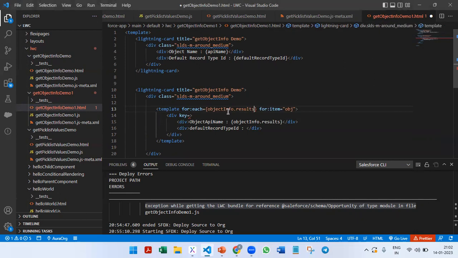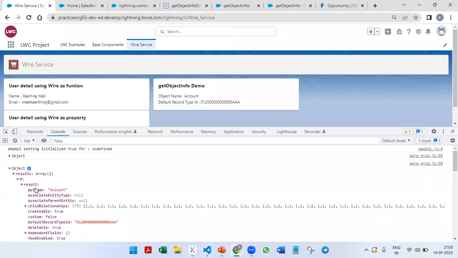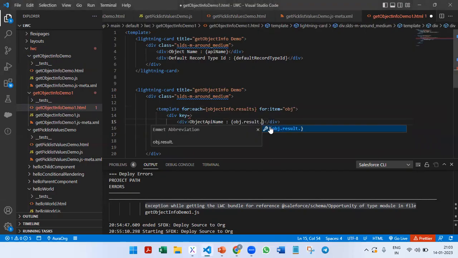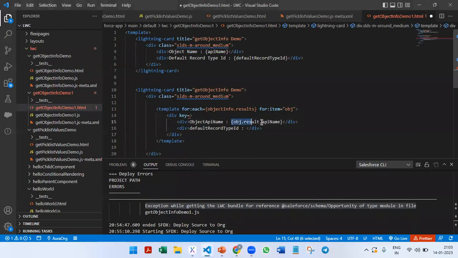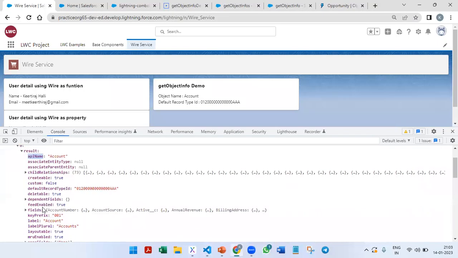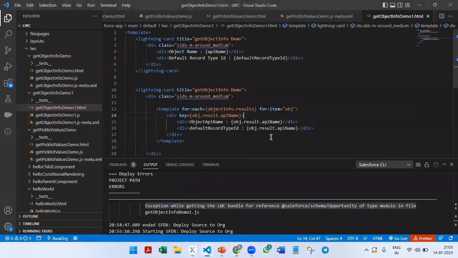Then within this, the looping variable is obj.result, because within result we have result, and within that we have the API name, dot apiName. Okay, so I'm going to paste this again here. So object.result.apiName is one of the unique names, so I will be giving it as key, and then result.defaultRecordTypeId. So default record type ID, you can copy from here and write it here.